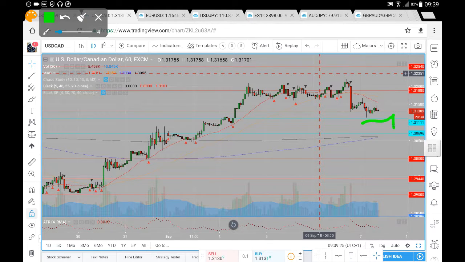If however we do break down from 3111, the very next level of note is in around 3069. We should also mention at 3069 we do have daily confluence of a 200 and 400 period moving average. It does increase likelihood of a bullish bounce at that level, but if we do fail to hold support there, the very next level of note to the downside is a move down towards this 130, which I expect to be the far end of the range. Can't anticipate prices moving down beyond the 130 down towards our 129.44 here on the US dollar CAD.